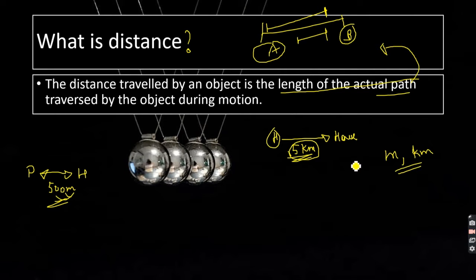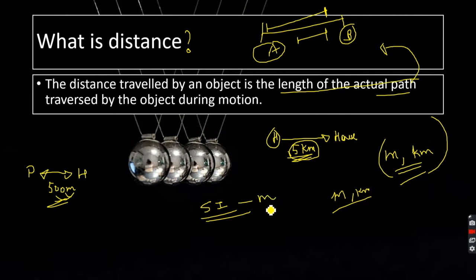So which one to prefer? It basically depends on you. You can either use meter or kilometer. But the standard unit for measuring distance is meter. So the SI unit, that is better known as the standard unit of measuring distance, is meter.